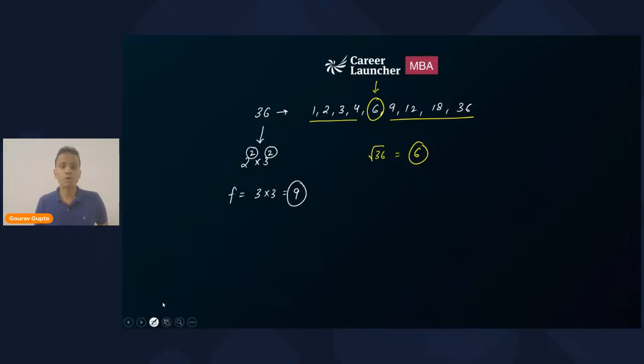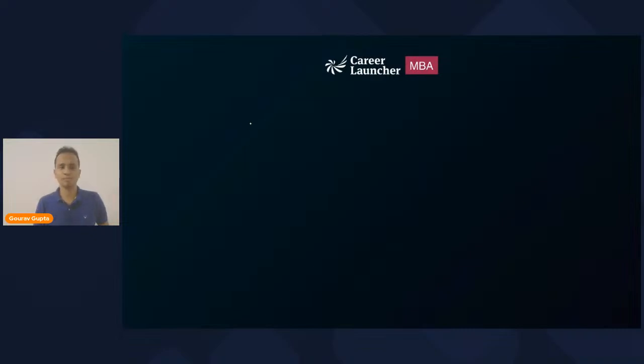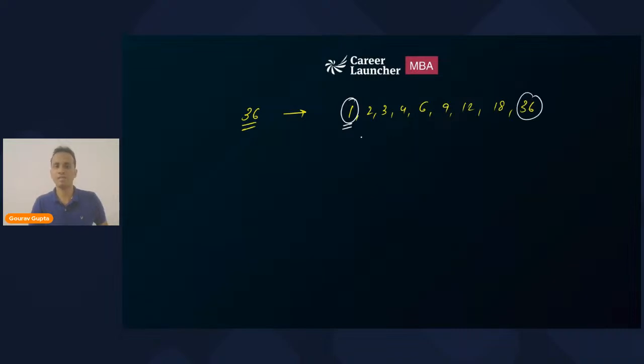Now, the next property related to the factors of a number. Again, I'll take the example of 36, whose factors are 1, 2, 3, 4, 6, 9, 12, 18, and 36. It will happen with every number, not just 36, that the product of the smallest factor and the largest factor, the product of the first and last factor, will be the number itself.